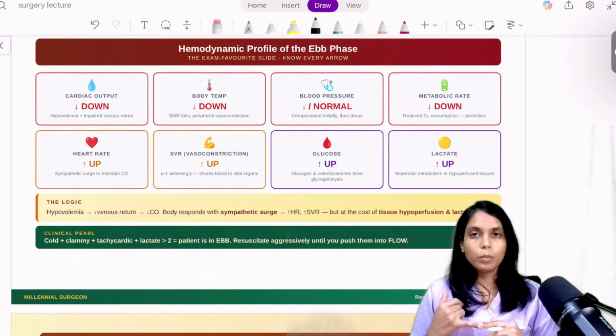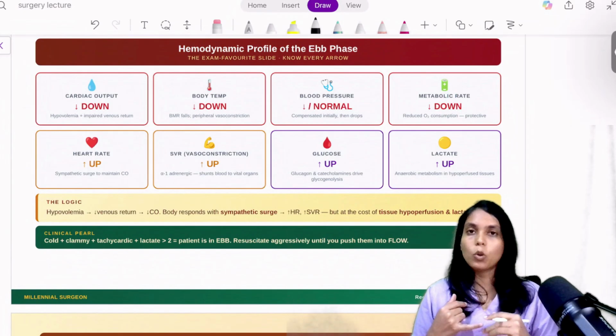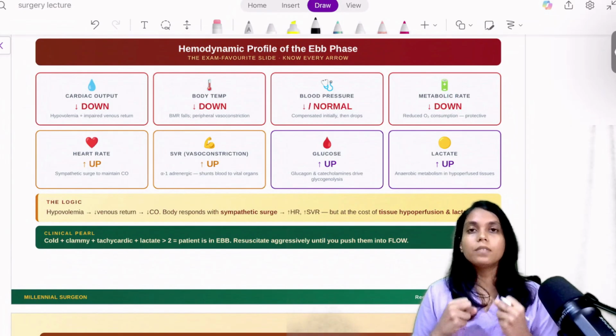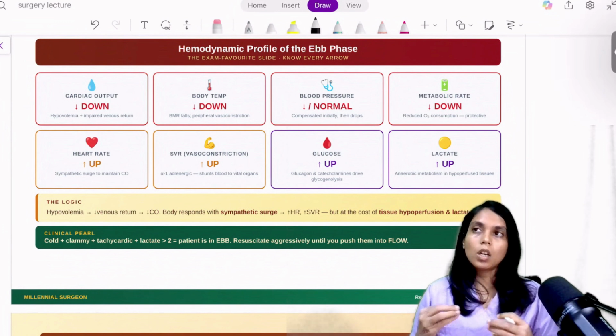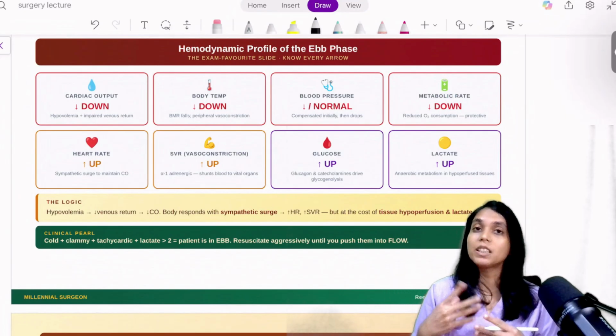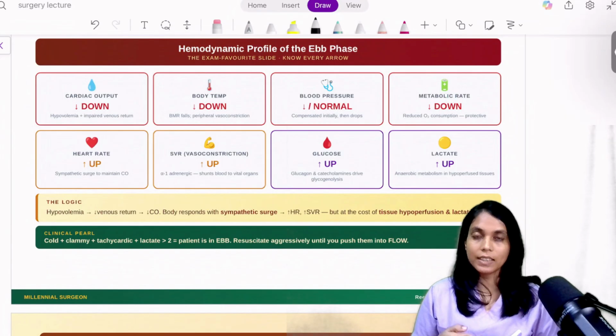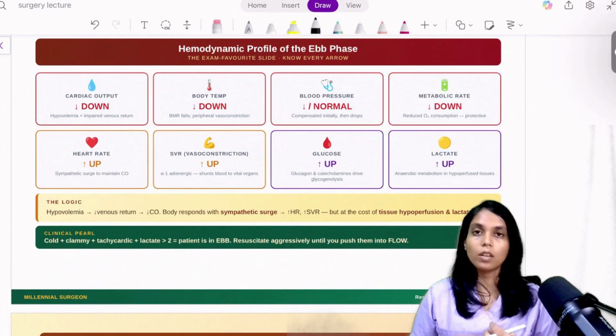Your cardiac output will be low. Why? Because the body is in hypovolemia. If cardiac output is low, the body tries to conserve fluid. And how? The body tries to decrease urine output by stimulating the hypothalamo-pituitary axis, and after that ADH will get secreted, aldosterone will get secreted. What will ADH do? ADH will conserve water. What will aldosterone do? It will conserve sodium and water. ADH will conserve water, aldosterone will conserve sodium and water.